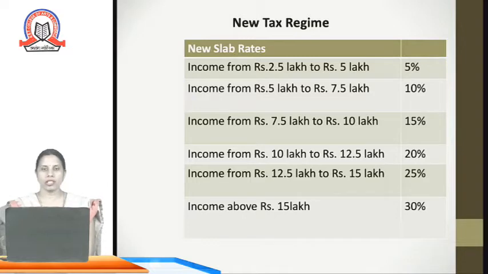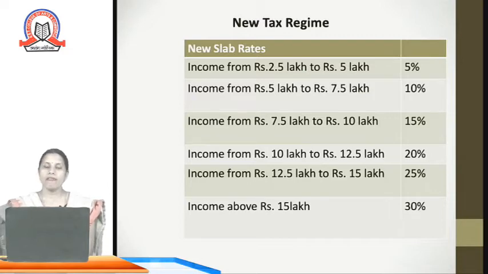The new tax regime is as per the assessment year 2021-22. We will have a look at the new tax regime also. Since tax is one of the dynamic subjects, every year the finance ministry considers various socio-economic factors, and on that basis various provisions are revised. So here is the new tax regime which is introduced for the assessment year 2021-22.